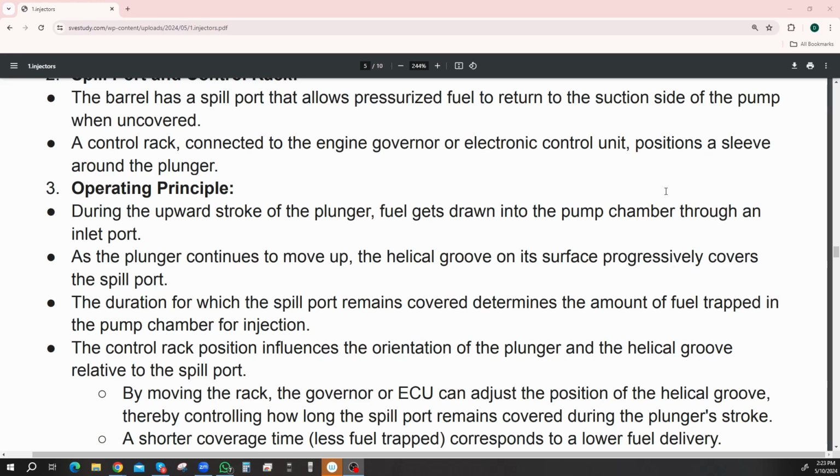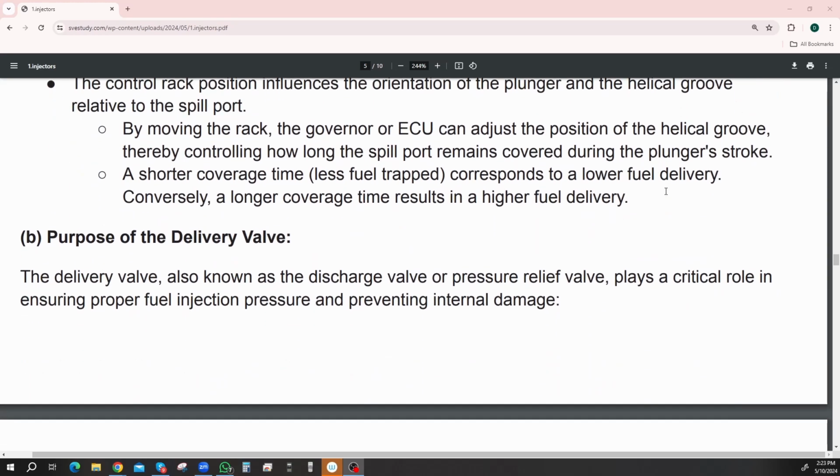The duration for which the spill port remains covered determines the amount of fuel trapped in the pump chamber for injection. The control rack position influences the orientation of the plunger and the helical groove relative to the spill port. By moving the rack, the governor or the electronic control unit can adjust the position of the helical groove, thereby controlling how long the spill port remains covered during the plunger's stroke. A shorter coverage time means less fuel trapped, which corresponds to a lower fuel delivery. Conversely, a longer coverage time results in higher fuel delivery.